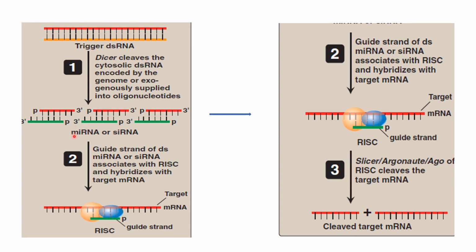Micro RNA is produced within the body, while the small interfering RNA is given from outside sources, and one of the strands is the guide strand to which the RNA-induced silencing complex joins. When this complex joins with the messenger RNA at the specific level, it cleaves the messenger RNA, or it may halt its translation.